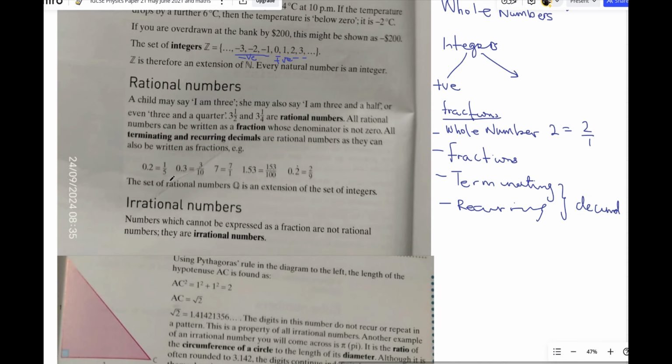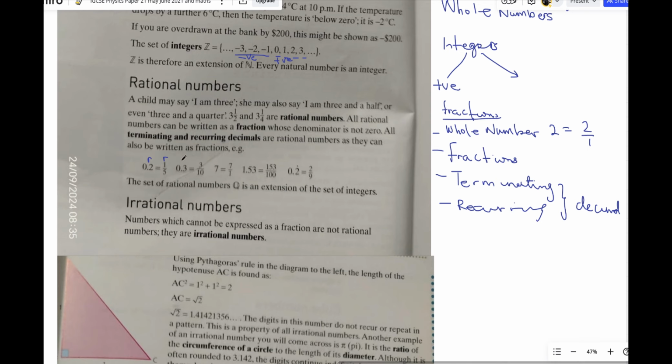For example, 0.2 is a terminating decimal, it's just 0.2. In fractional form, it is 1 over 5. So this number is a rational number. I put an arrow on top of it. A number that terminates is a rational number. A decimal that terminates is a rational number.